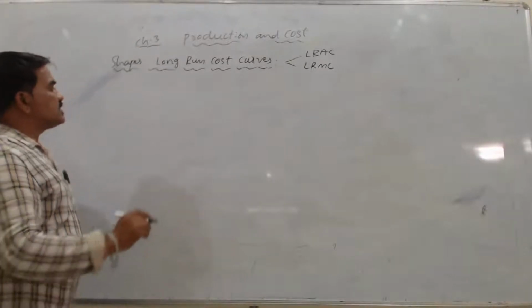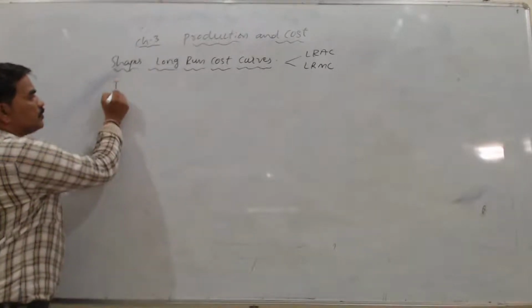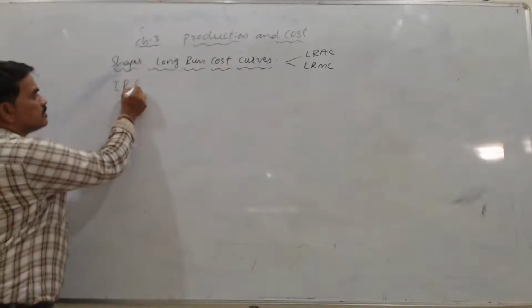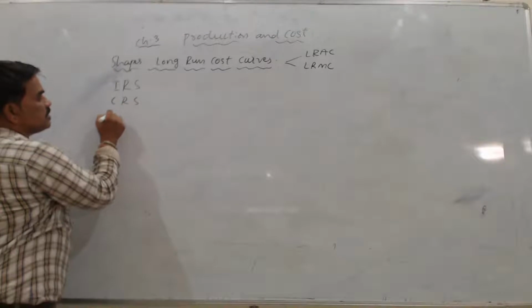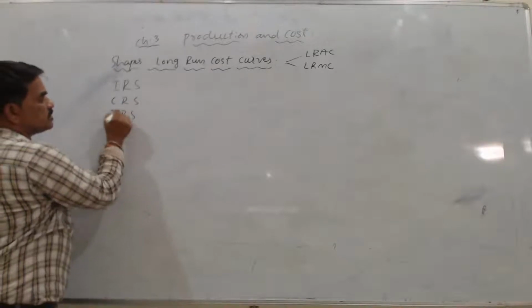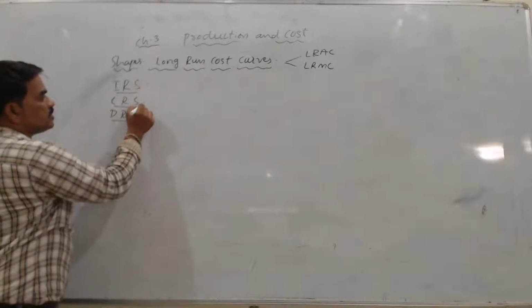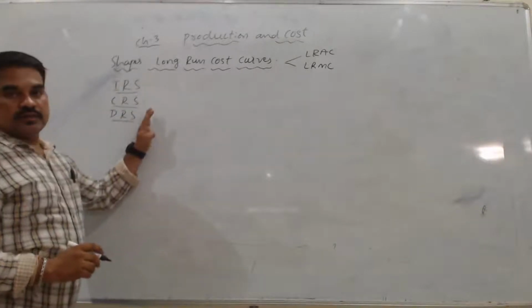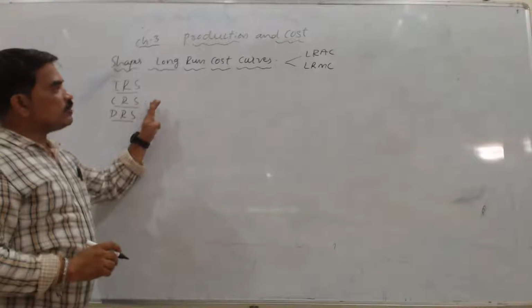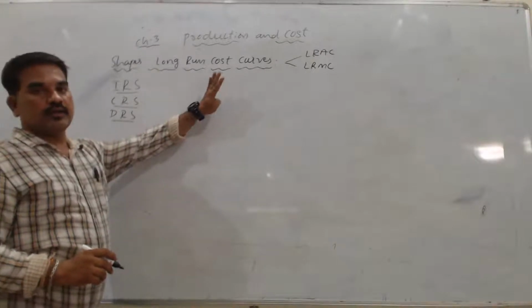So, when we were discussing, hope you remember this, IRS, CRS, and DRS. What do you mean by this? While discussing, we said that these concepts will come only in long run.